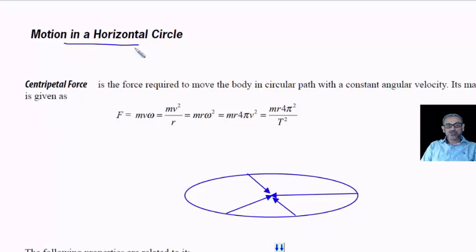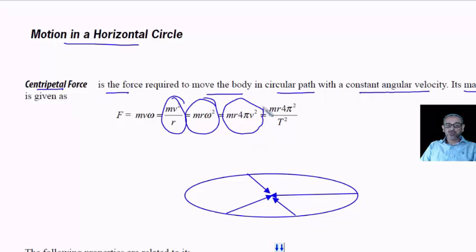Now, motion in a horizontal circle. Basically, when a body is moving in a horizontal circular path, centripetal force is required to move the body in the circular path with a constant angular velocity. Its magnitude is given as mv omega, or mv square by r, or m r omega square. Any of these results you can use.